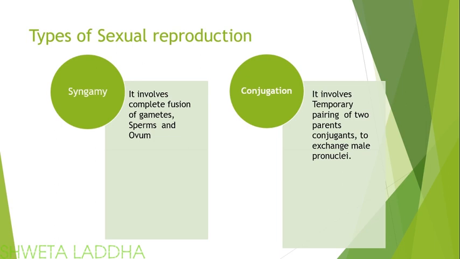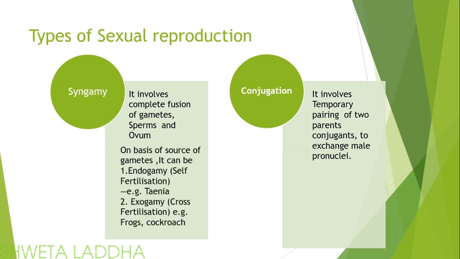Syngamy is of two types depending upon the source of the gamete, endogamy and exogamy. Endogamy is self-fertilization. It occurs in hermaphrodites like Taenia or Fasciola hepatica. Exogamy is also called cross-fertilization. Example, frog, cockroach and even us, human beings. Conjugation is found in ciliates like protozoans, bacteria, etc.